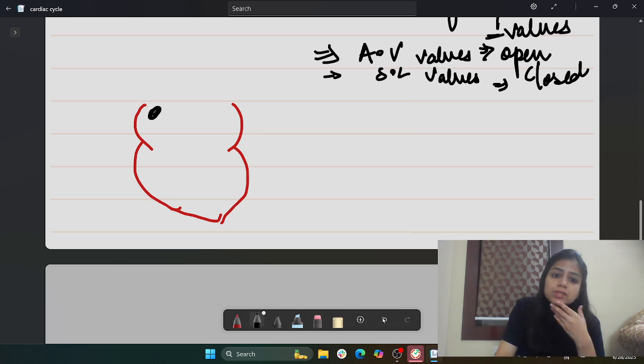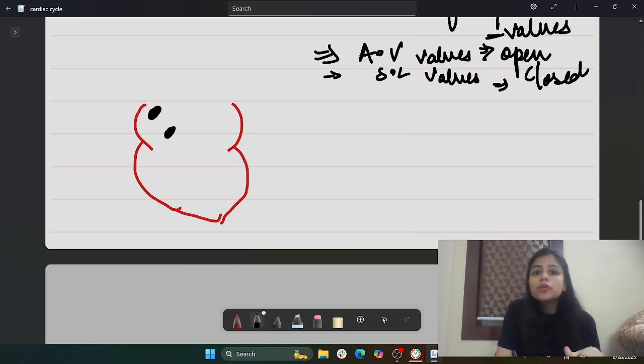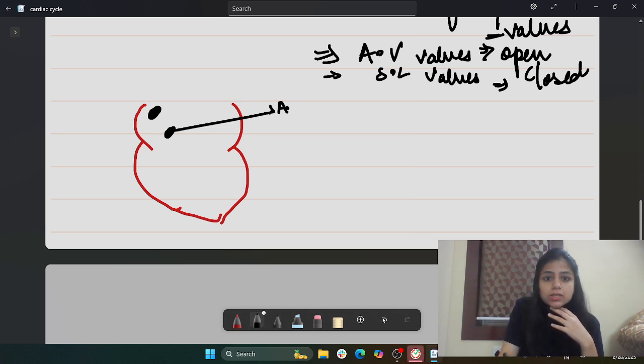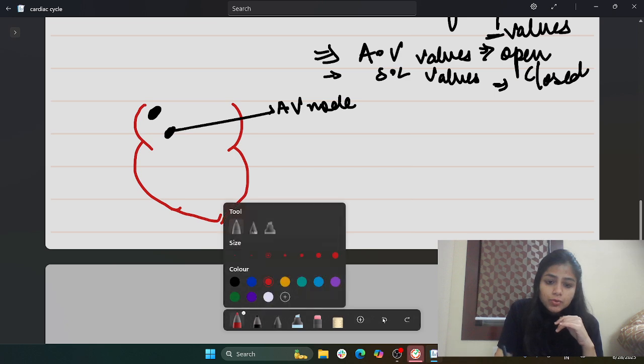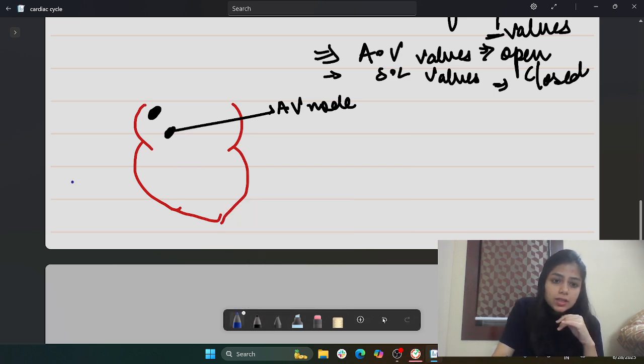If you remember, this was the SA node, student. It is present in the upper right corner of the right atrium. The AV node is present in the lower left corner of the right atrium. If you remember, this is the AV node, right? Now, this was the presence of the AV bundle. Then there was the presence of the bundle of His.